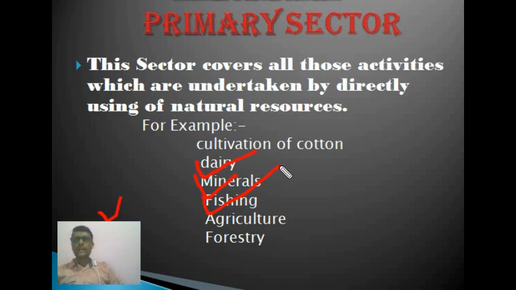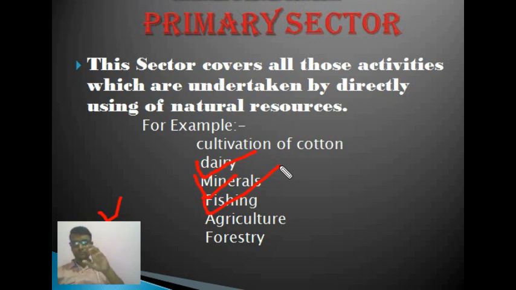Why is cultivation of cotton considered a primary sector activity? For the growth of the cotton plant, we depend on natural factors. What are the natural factors? The rainfall.